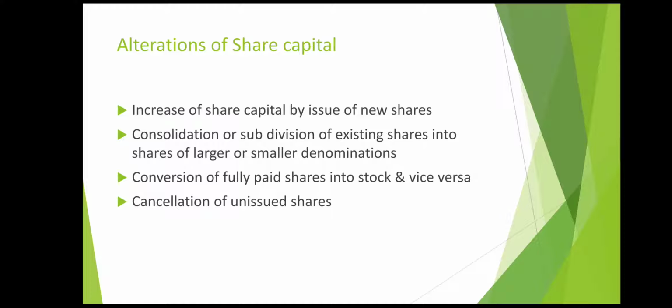Let us see. First is increase of share capital by issue of shares. Now if the company is having financial difficulty, the company can issue new shares in the market and it can fulfill its financial requirement. So this is one method of altering the share capital, that is by issue of new shares. Secondly, consolidation or subdivision of existing shares into shares of larger or smaller denominations. Now first let us see what is consolidation of shares.